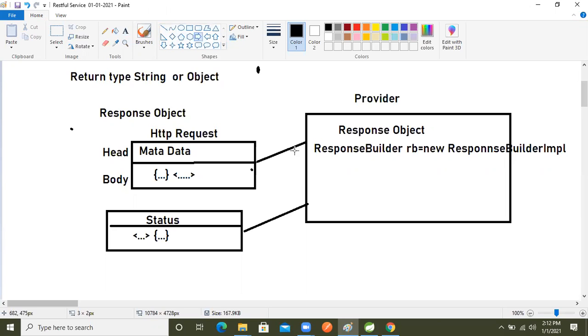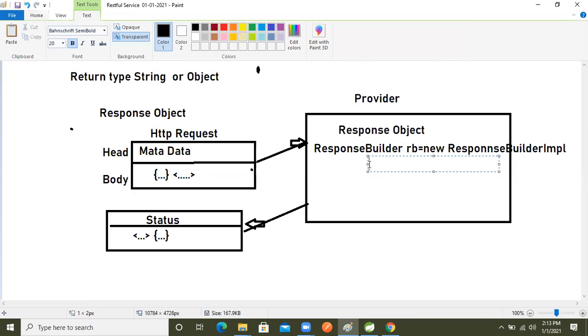In this case, here we are making the response. Here we are getting the request. In the previous session, we were returning just a string. But now, we will pack that object with the help of the response builder implementation class. But in that, what will we do now?